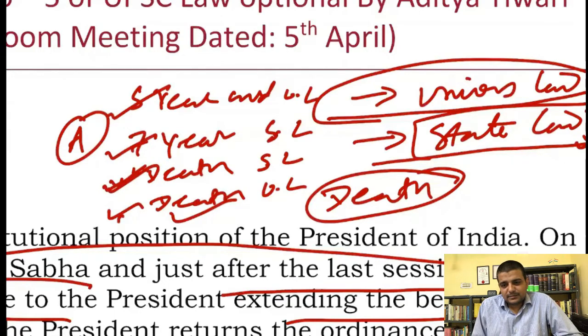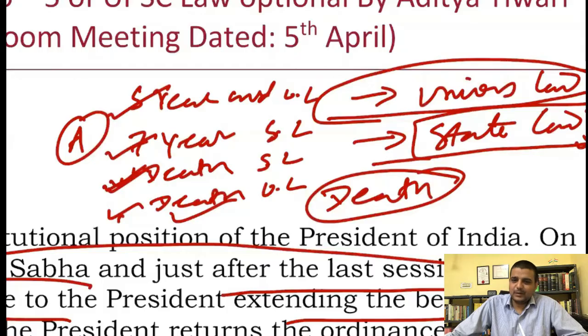Okay. So by saying union law, state law, what does it mean? By law passed by Parliament, law passed by state legislature. Sir, simply IPC is passed by both the houses. No, it is passed by the Parliament. Are you a law student or not? Yes, law student. So you are a law student. The reason I asked, because this is a very simple thing actually, that when a law has been passed by Parliament, we say it is union law. When it has been passed by state legislature, then state law. Now the procedure of passing and everything, obviously that is different. Okay? You are very weak, Realme, you have to improve.